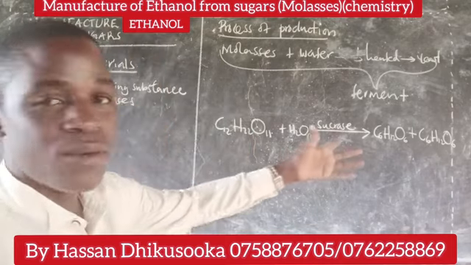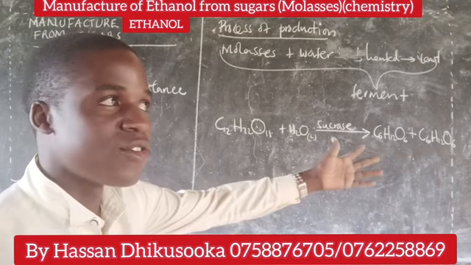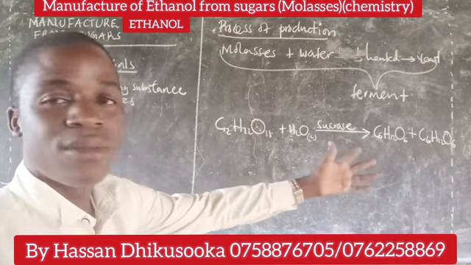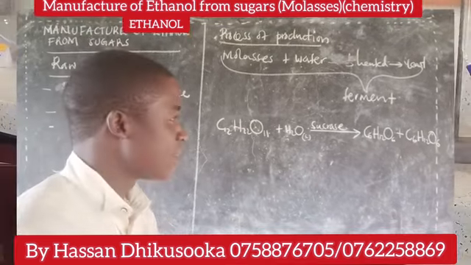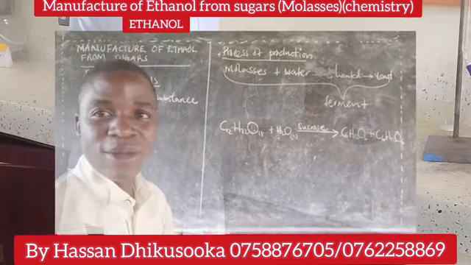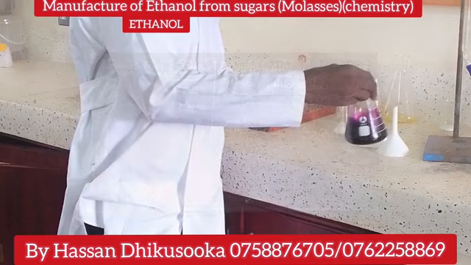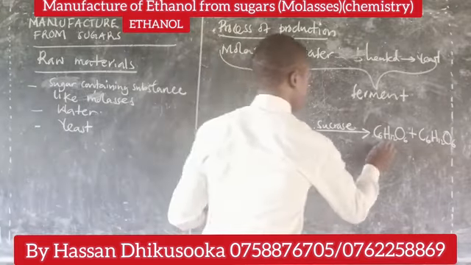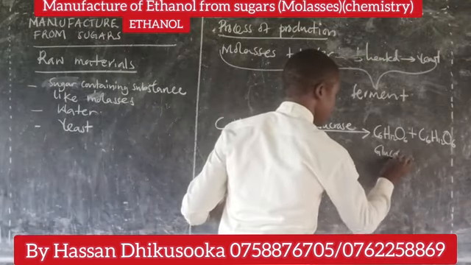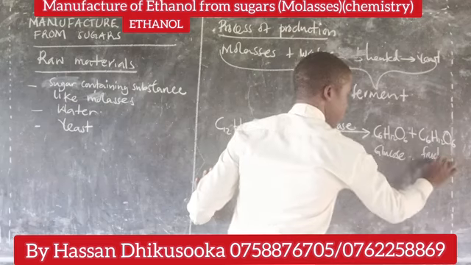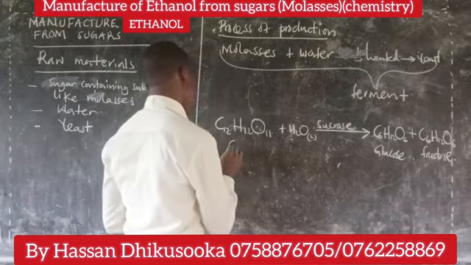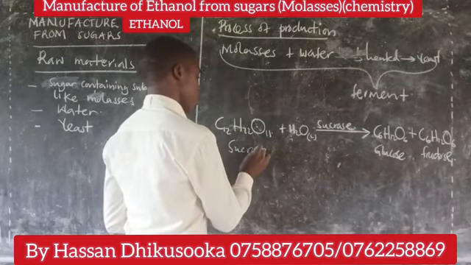So in this case, since we are writing in terms of molecular formula, let us just know that one of them is glucose and one of them is fructose. That's what we should know. So we are showing that this is glucose, then this is what? Fructose. And then this is sucrose.